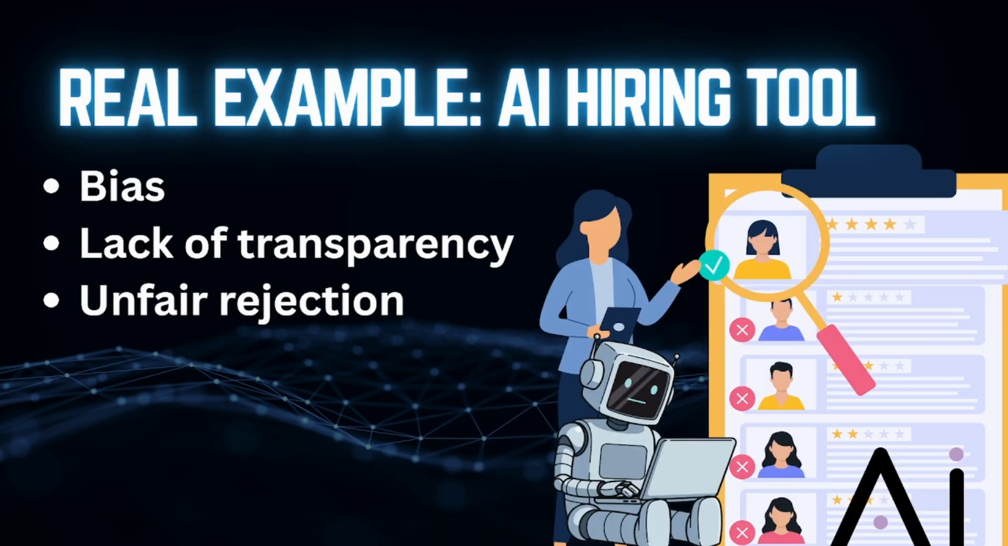Let's bring this into a real-world scenario. Imagine a company using AI to screen job candidates. On paper, this sounds very efficient, maybe faster hiring, less manual effort, but without proper controls, the AI could be biased. It could reject candidates unfairly, and even worse, no one may be able to explain why. Now, imagine that becoming a legal issue or a public relations problem. ISO 42001 helps prevent this by ensuring risks are assessed upfront, decisions are monitored, and humans remain involved in the process.